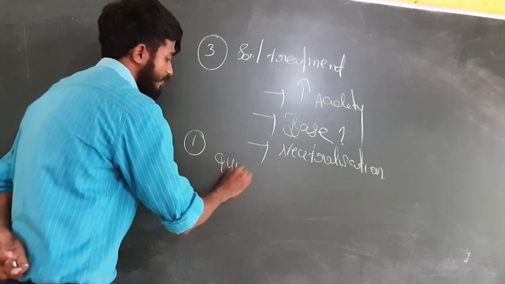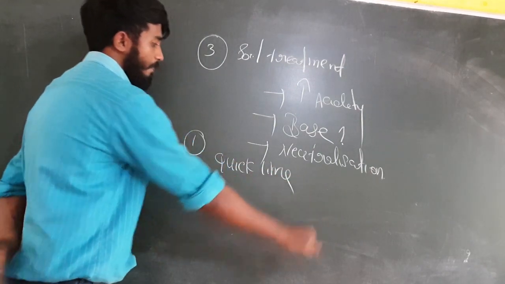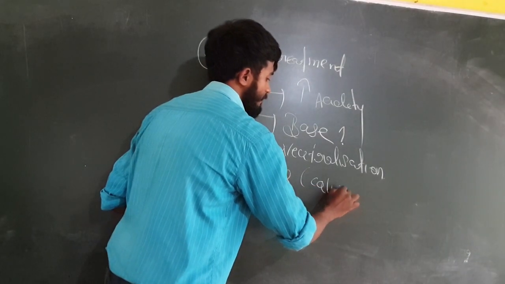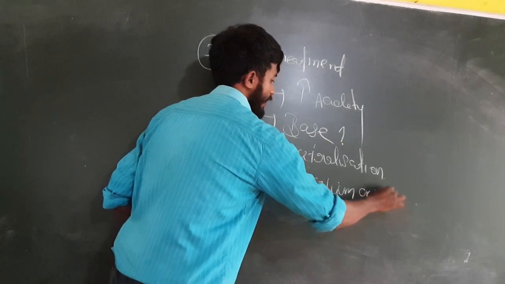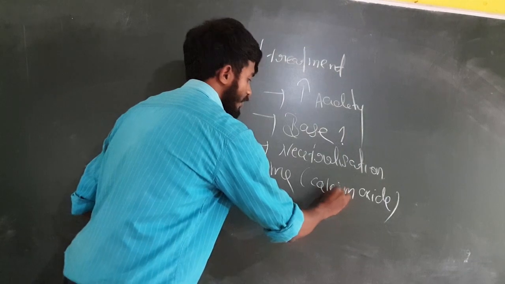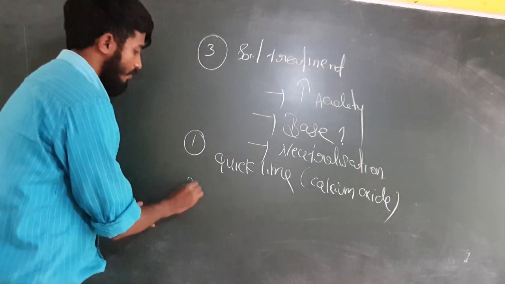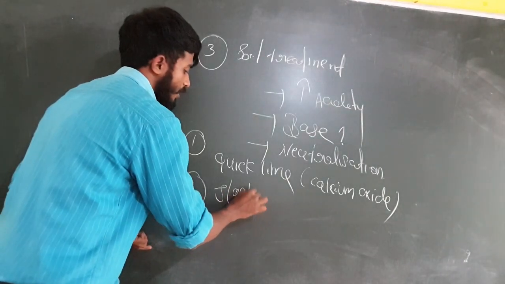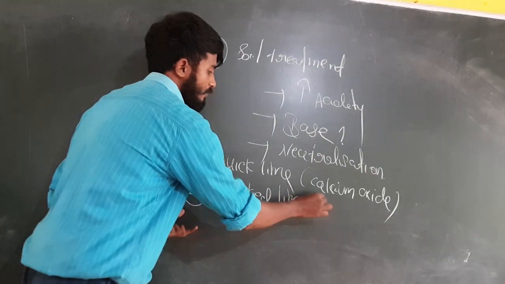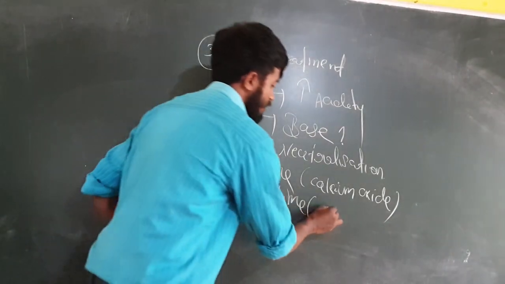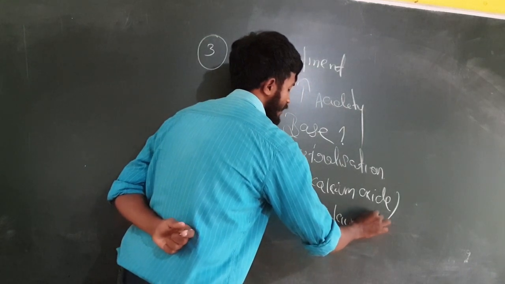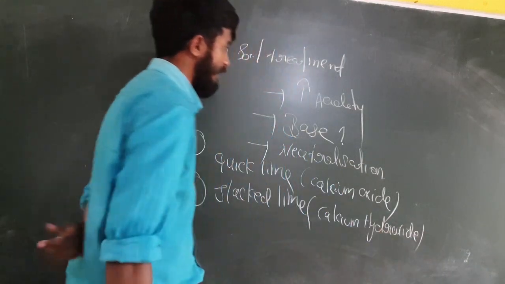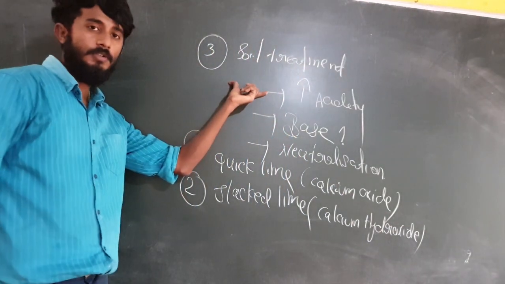One of the important bases is quicklime. We can apply quicklime because quicklime contains calcium oxide. This base, which one? Calcium oxide. Also, instead of quicklime, we can also use slaked lime, because slaked lime contains a base, that is calcium hydroxide. Calcium hydroxide. Clear? So this is about the soil treatment.